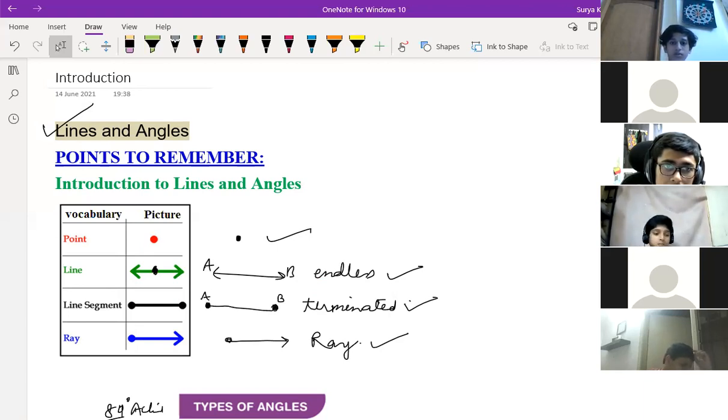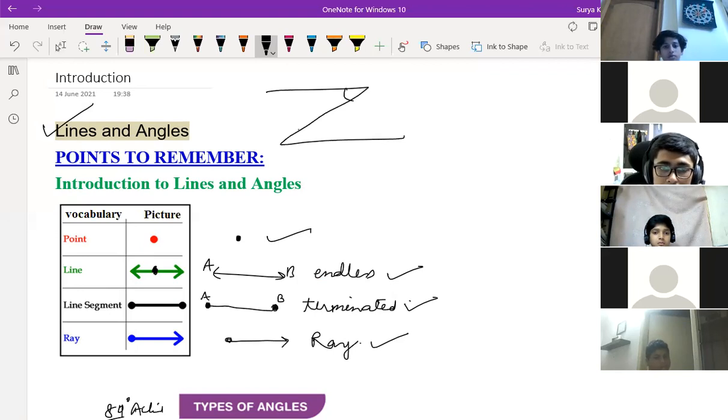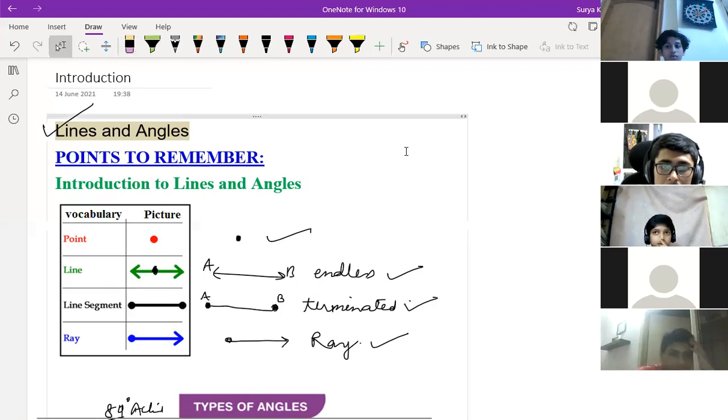So exterior alternate angles, interior alternate angles you understood, corresponding angles you understood. Yes, sir. Then Z will come here. No, these are interior alternate angles. Then X type we read. X type is which one? Vertically opposite angles. Right?